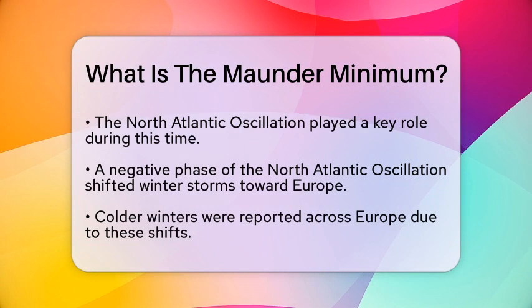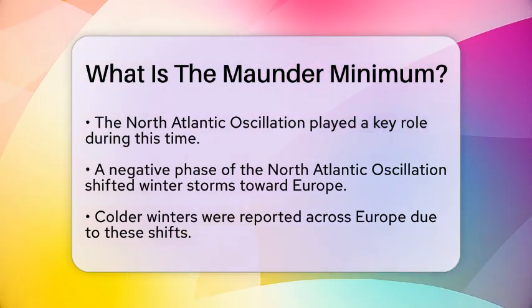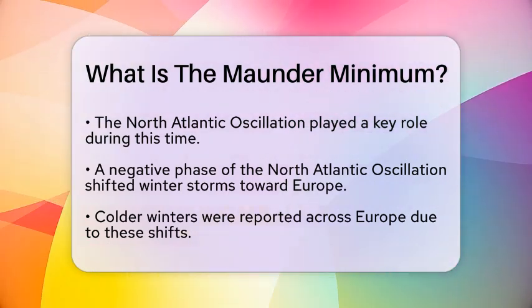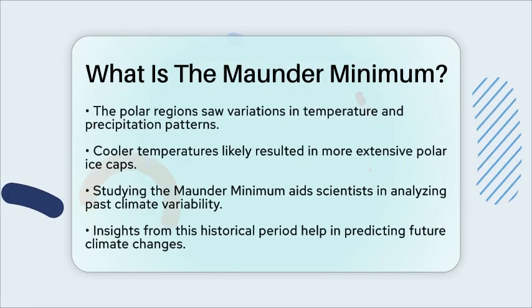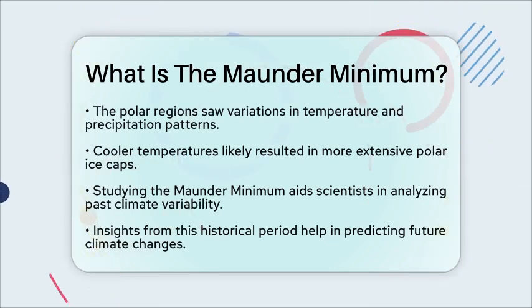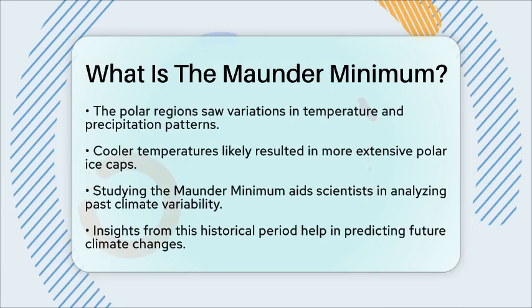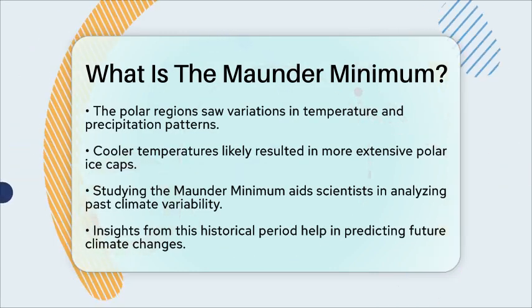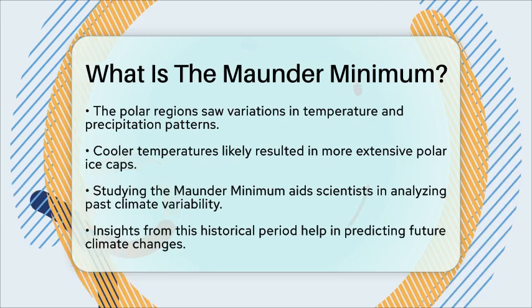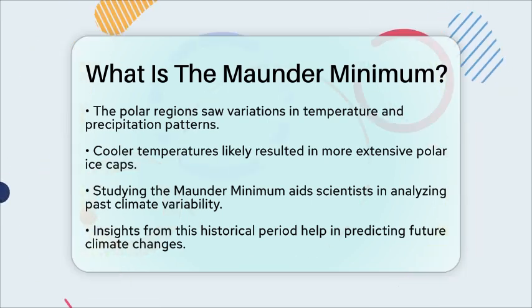Understanding the Maunder Minimum helps scientists analyze past climate variability. By studying this historical event, researchers can make better predictions about future climate changes. The polar regions are particularly sensitive to these changes, and knowing how past events influence them can inform our understanding of current trends. In summary, the Maunder Minimum was a significant period of low solar activity that affected climate and